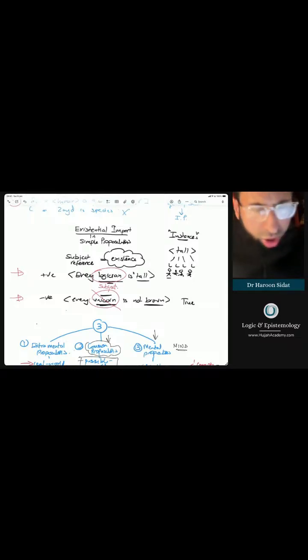So this proposition, every unicorn is not brown, can be true if unicorns exist and none of them are brown. You need to think about that for a second. Or it can be true if no unicorns exist. If there are no unicorns, in other words, it's true that it's not the case that unicorns are brown, right? It's just a simple idea. You think about it for a few moments, it'll make absolute sense to you, inshallah ta'ala. Simple, easy peasy, lemon squeezy.